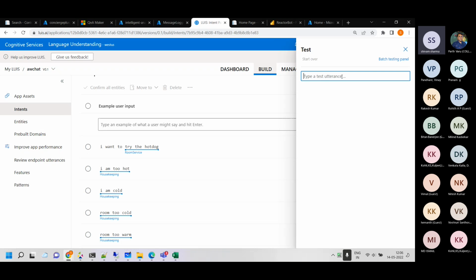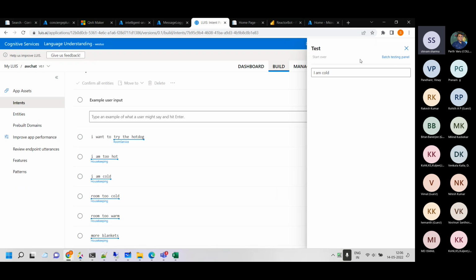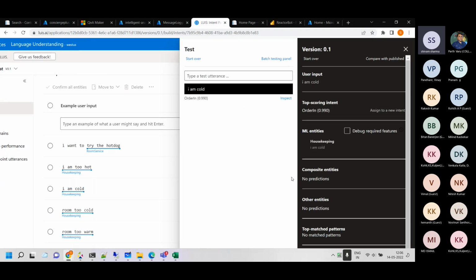But this is a pre-built AI solution. This is more or less a ready-made thing which anybody can use. You see that it's 99% order inspect, then it's showing that housekeeping is the intention right now. So it's not custom AI. So the precision, the recall and the accuracy is not that relevant right now.